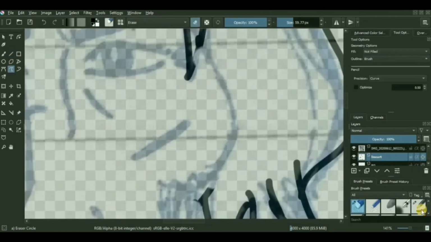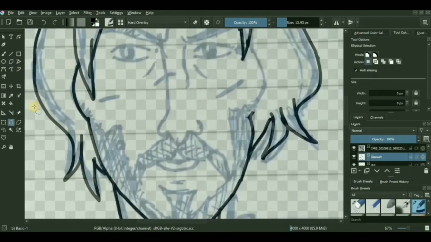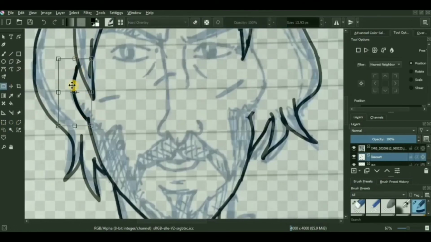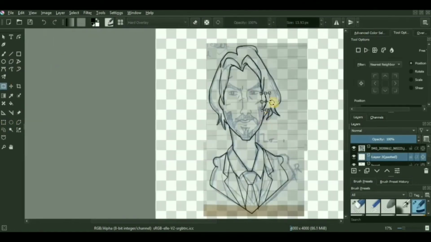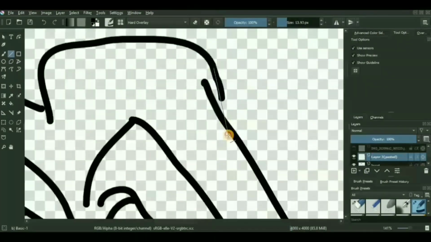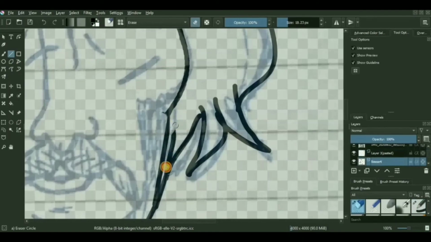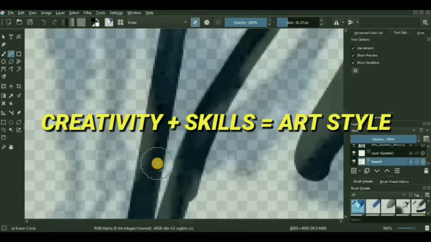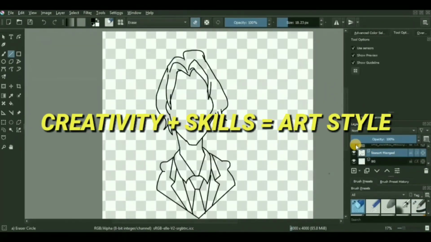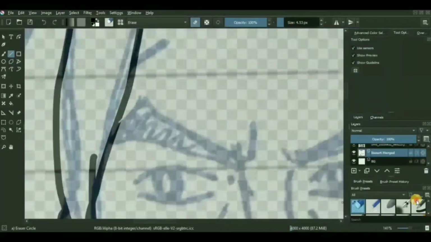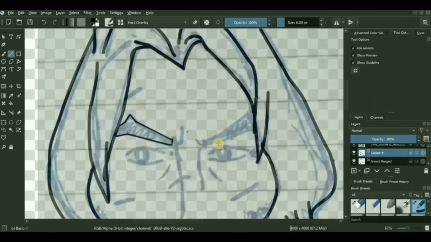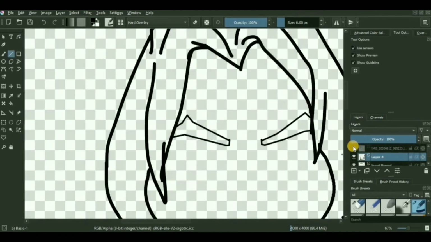Having an art style should not be a primary goal of a digital artist. Because for an amateur artist, a more important goal should be drawing more and more digital artwork. Because according to me, art style is a sum total of your creative thinking and all the art skills you possess. And no matter how good your thinking or your artistic creativity in your head is, if you don't have those skills to execute them on paper or any other medium, it's simply not going to work.